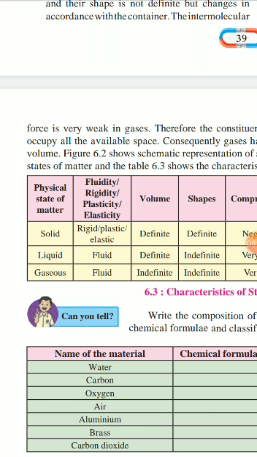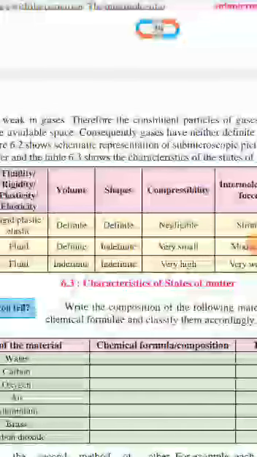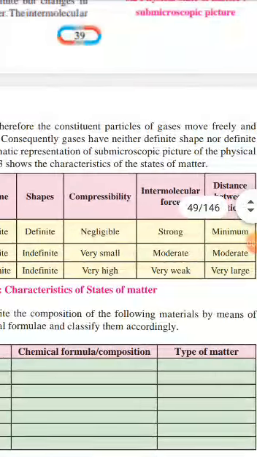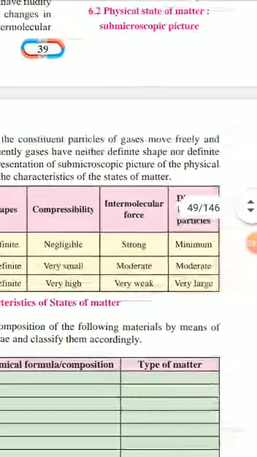Fluidity, rigidity, plasticity, and elasticity. Solid is rigid, plastic, and elastic. Rigid body, volume definite, shape definite, compressibility negligible, intermolecular force is strong, and distance between particles is minimum.